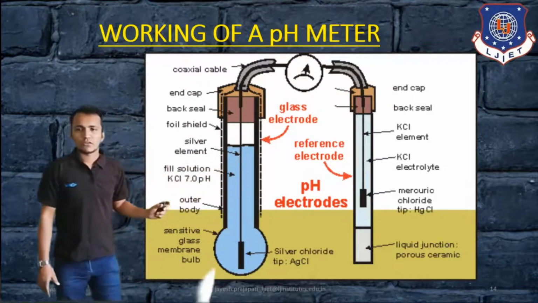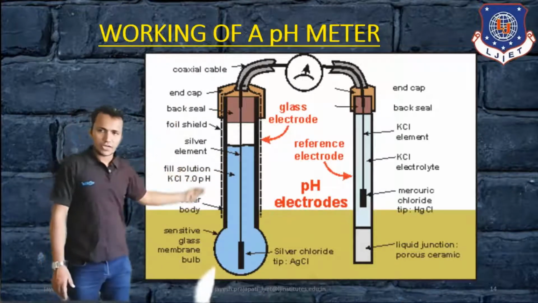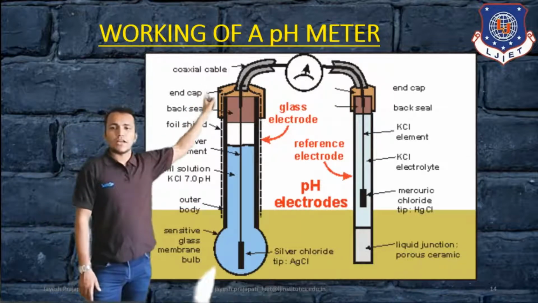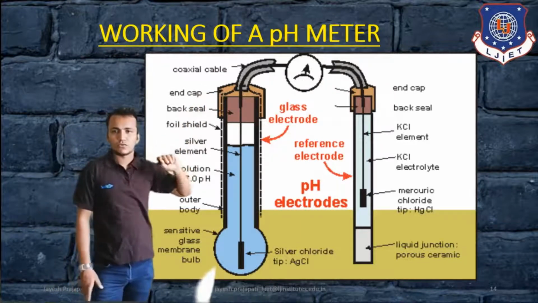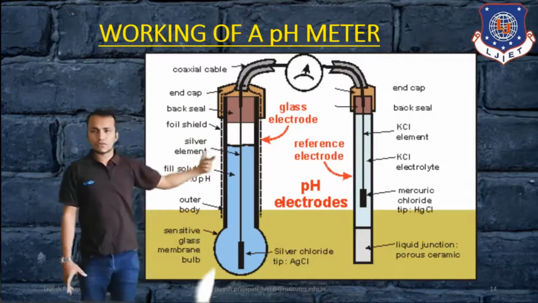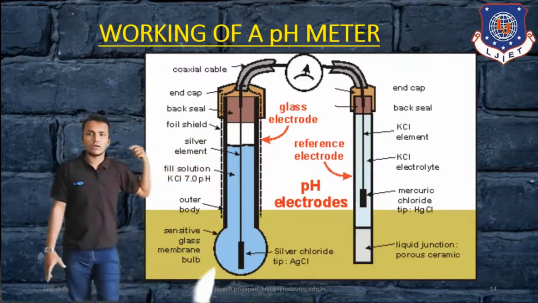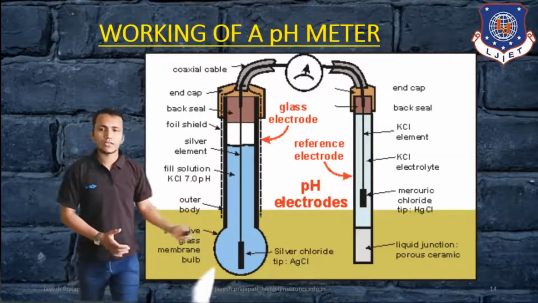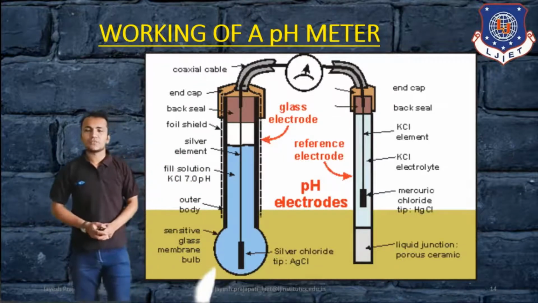Here the silver element is connected, and a coaxial cable is connected with this display device. So that is the whole construction, and we can say the working of the pH meter is shown by this figure. That is the most important figure for pH measurement.